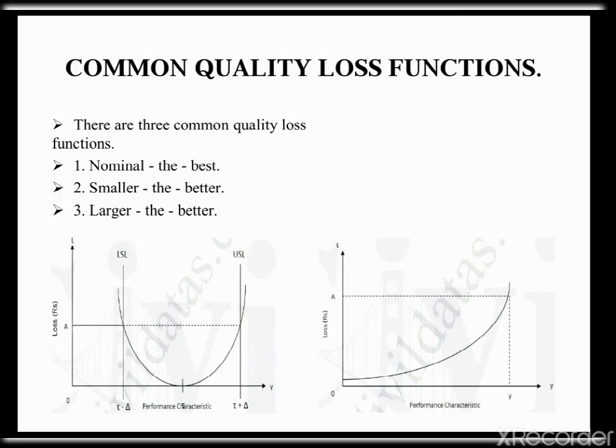Second, smaller the better. The target value for smaller the better is 0. There are no negative values for the performance characteristic. The third one is larger the better. In larger the better, the target value is infinity, which gives a 0 loss. There are no negative values and the worst case is at y equal to 0. Actually, larger the better is a reciprocal of smaller the better. The performance characteristics in larger the better are bond strength of adhesive, welding strength, etc.